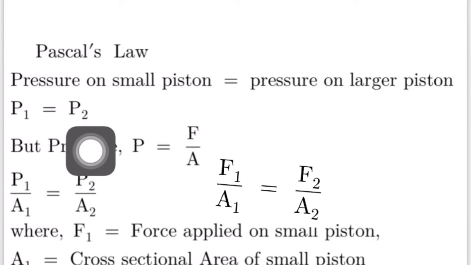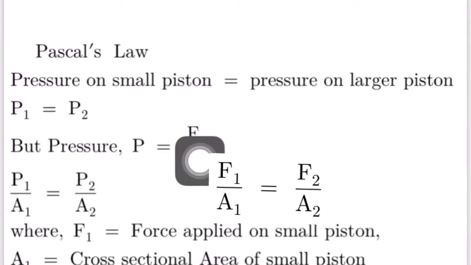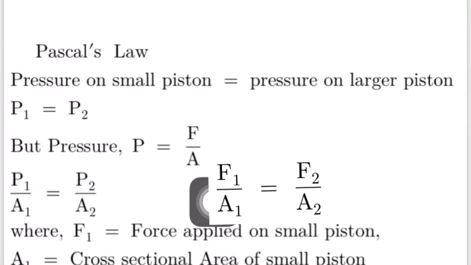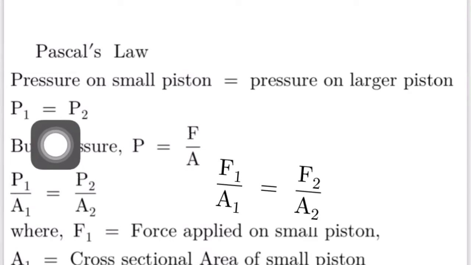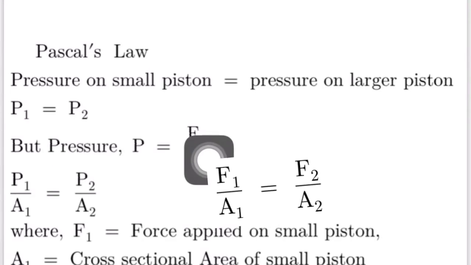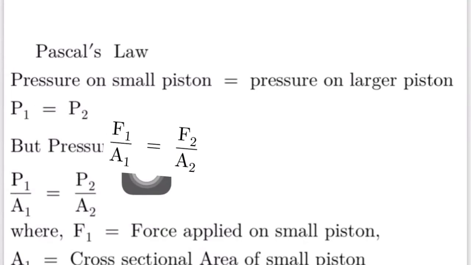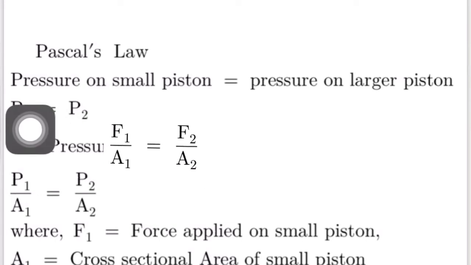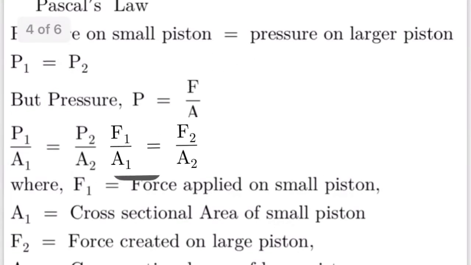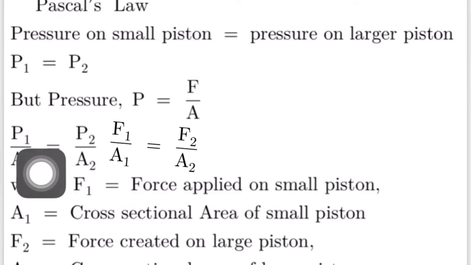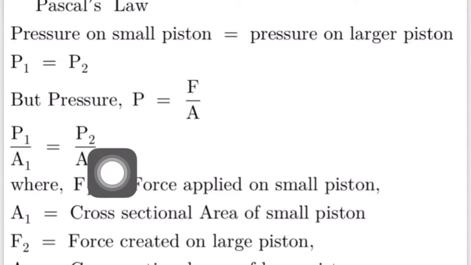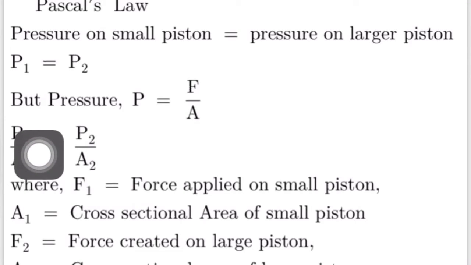This means P1 is equal to P2, but you know pressure is force divided by area, that is P is equal to F divided by A. You can generalize this formula to P1 and P2, that means P1 is equal to F1 divided by A1 and P2 is equal to F2 divided by A2. So using this concept on this step, we get F1 divided by A1 equal to F2 divided by A2, because this is not pressure, this must be force.